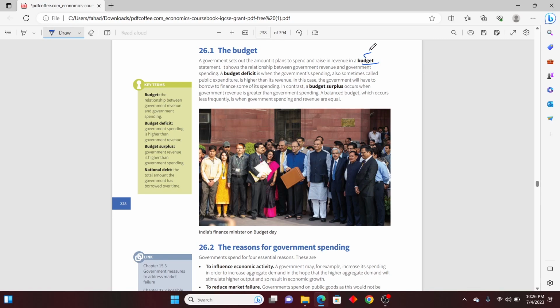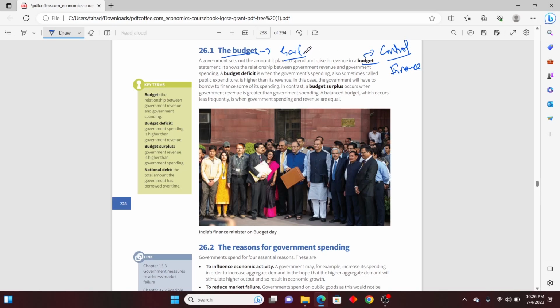Budget is a term which is used to reflect something you control. Let's suppose you budget about something related to finance, to money, which will be utilized in a future time period. So it's called a budget. In this chapter, the word budget is connected with the budget of the government because we are talking about the whole country, and this is macroeconomics.